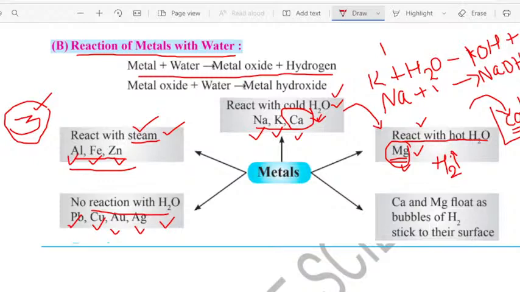Okay, and you should know why calcium and magnesium do not dissolve in water. Because when the calcium and magnesium are dropped into the water, they stick to the surface of the hydrogen gas which is released. So they do not dissolve in the water. I think you're clear about this particular concept.